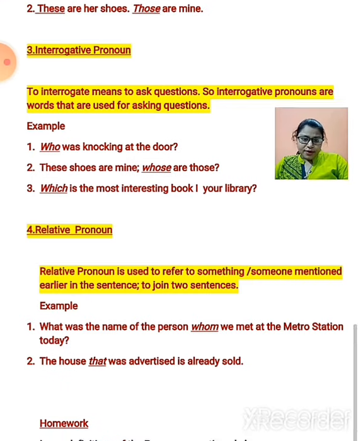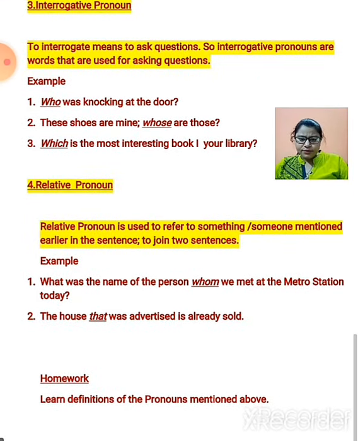Okay, now the fourth is the relative pronoun. A relative pronoun is used to refer to something or someone mentioned earlier in a sentence, or to join two sentences. So the pronoun which is used to refer to something or someone that is mentioned earlier in the same sentence, and to join these two sentences.